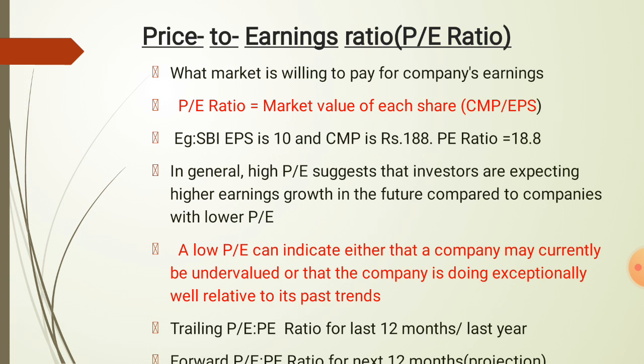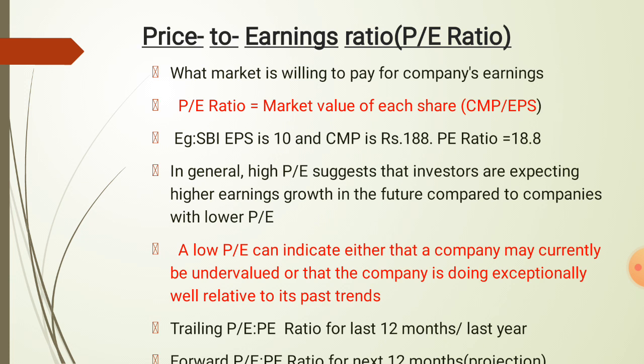Next, the price to earnings ratio, that is the PE ratio. The PE ratio is related to the market value of each share, that is the company's market price. To find the PE ratio, the company's market price is divided by the earnings per share. That is what investors are willing to pay for the company's earnings, which means the current market price. For example, if the SBI EPS is 10 and the current market price is 188, the PE ratio is 18.8.